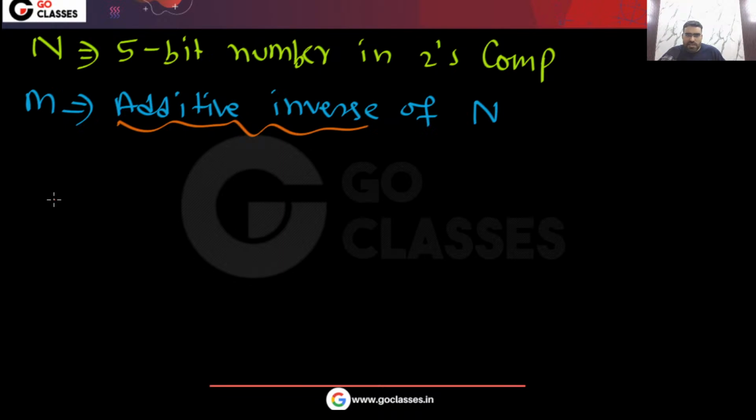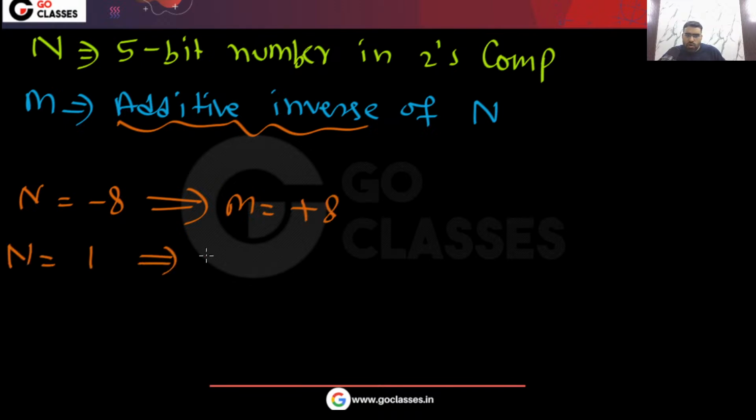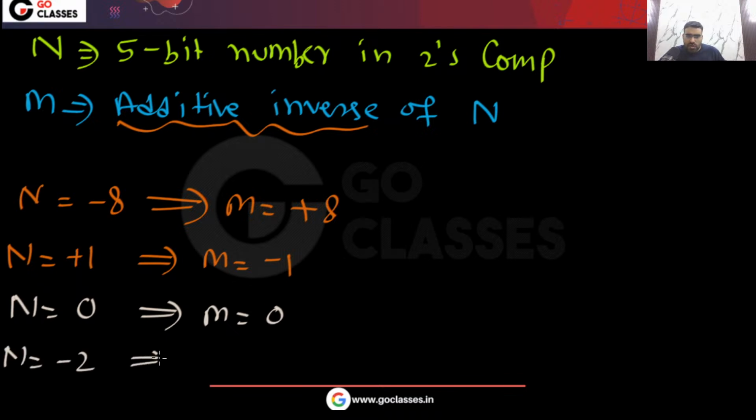For example, this is very simple. If your n is, let's assume, minus 8, then the additive inverse will be plus 8. If your n is 1, then your m will be minus 1. Okay, so this is the definition of additive inverse. Whatever number you take, if n is 0, then m is also 0. If n is minus 2, then m will be plus 2. Now m is the additive inverse of n, again in 2's complement.